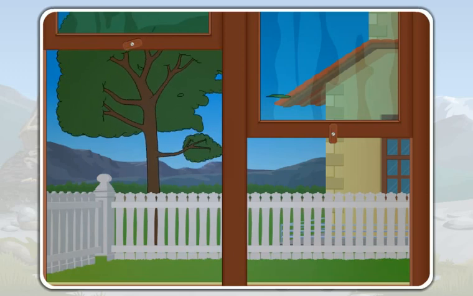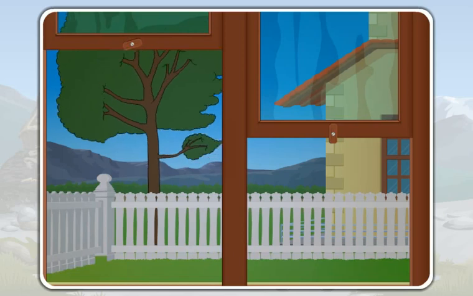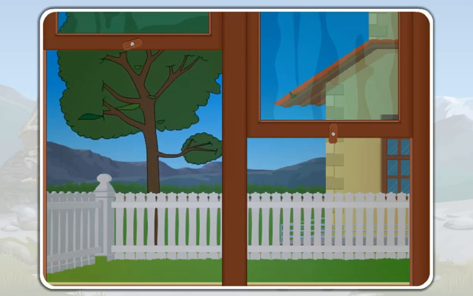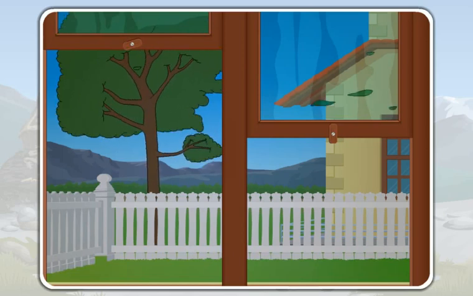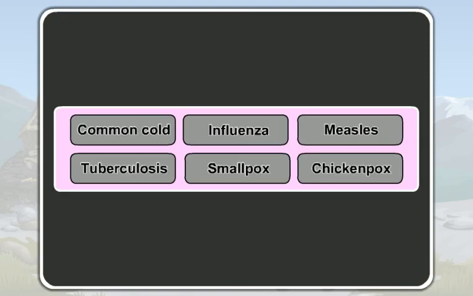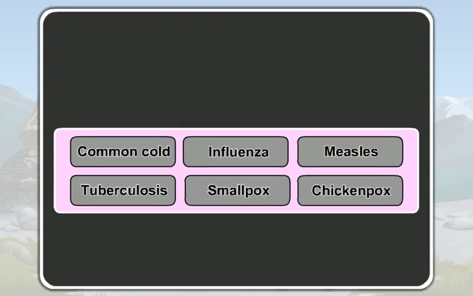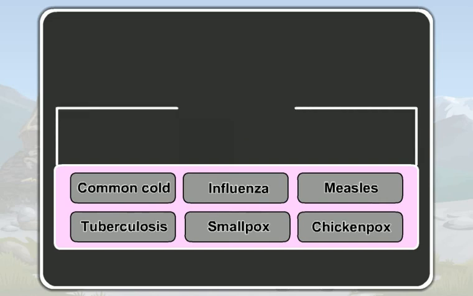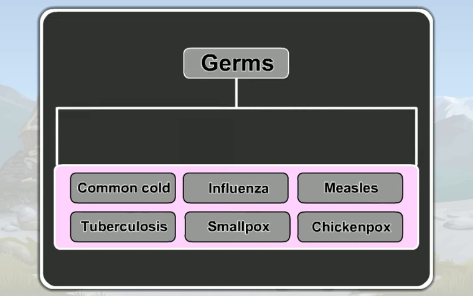And these germs cause many diseases to us. Common cold, influenza, measles, tuberculosis, smallpox and chickenpox are some of the diseases that spread through the germs in the polluted air.